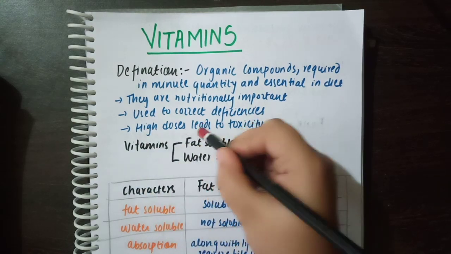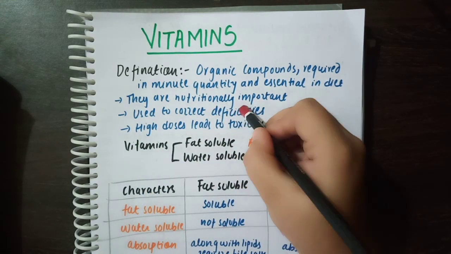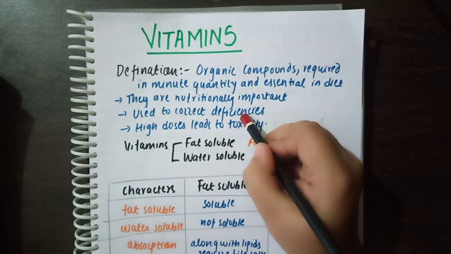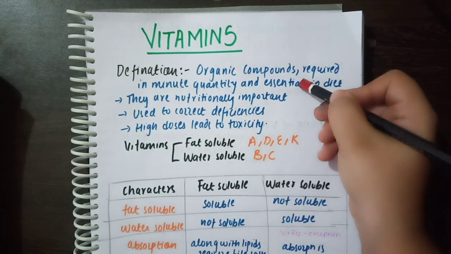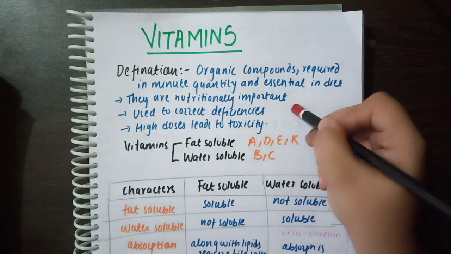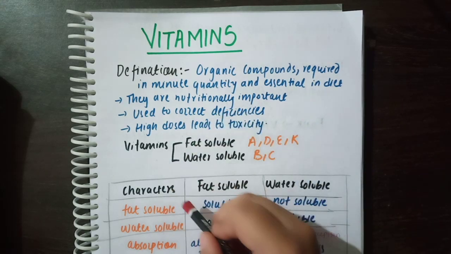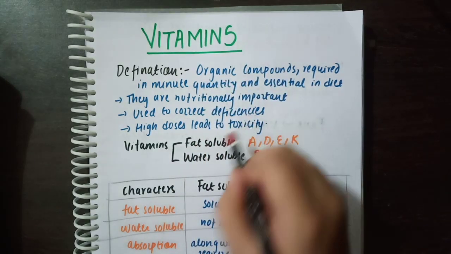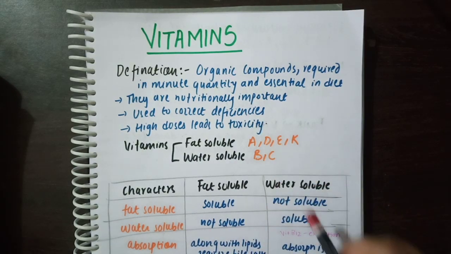The high doses also lead to toxicity. So there is some balanced amount of vitamin that we are bound to take. If we take in excess, it causes toxicity. If we don't take it in adequate amount, it causes several deficiencies and diseases. So we need to take the right amount of vitamin in our diet.